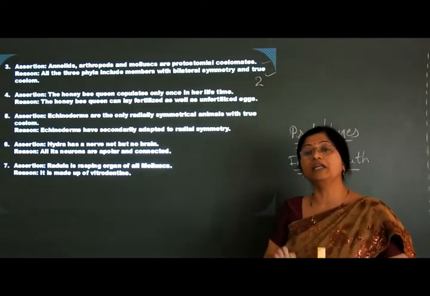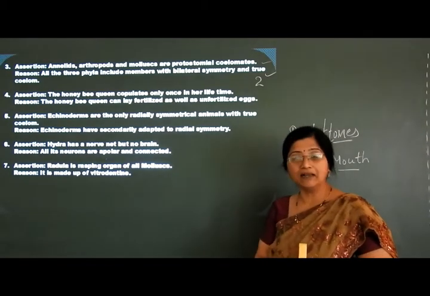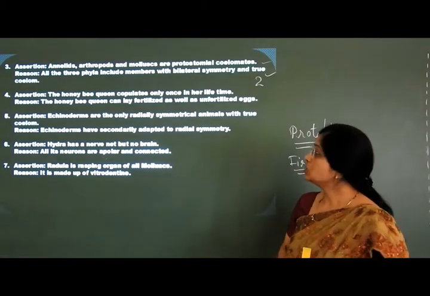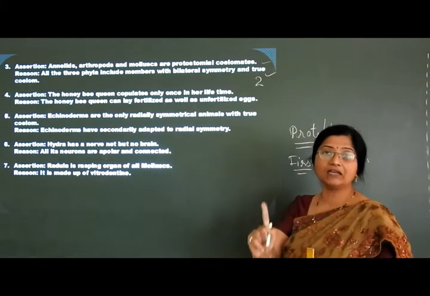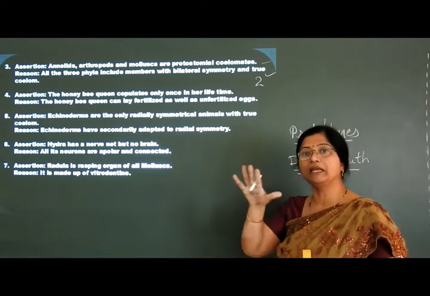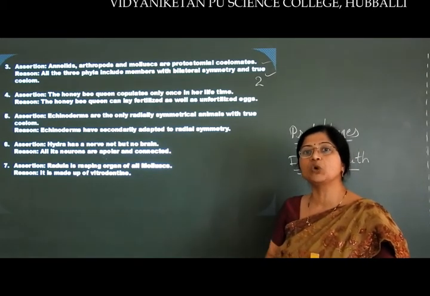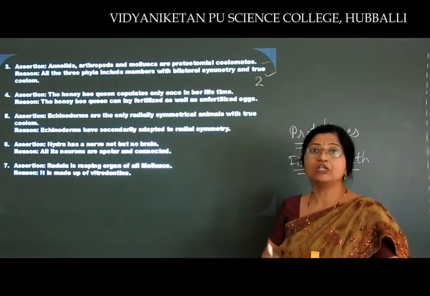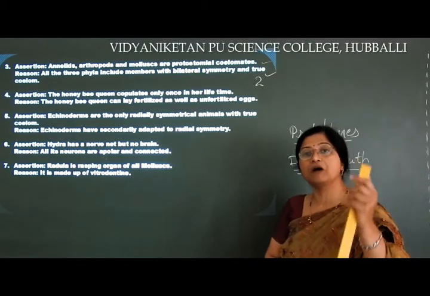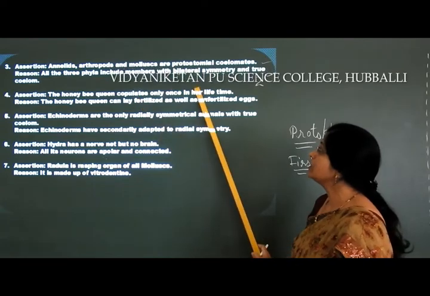The main function of the queen honeybee is mating with the male and laying the eggs.